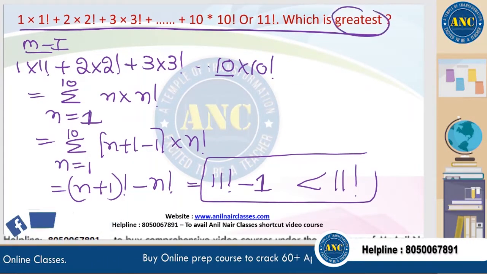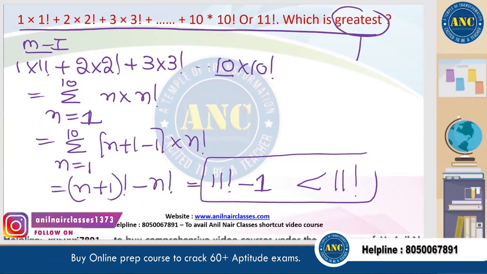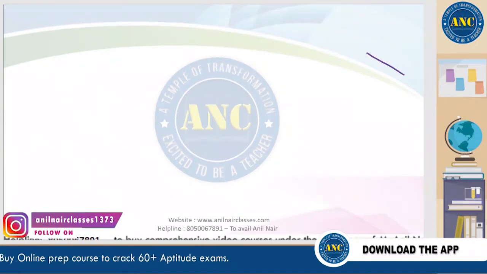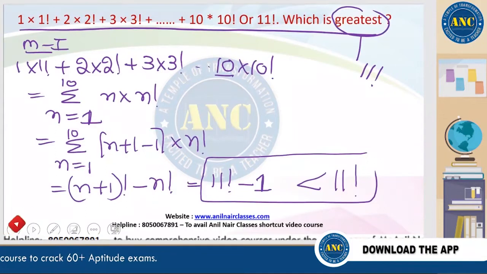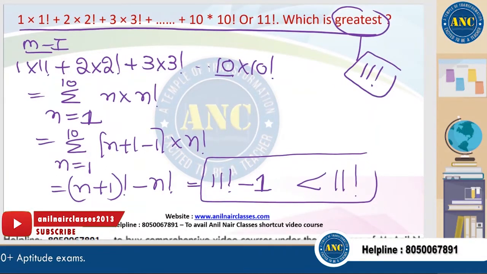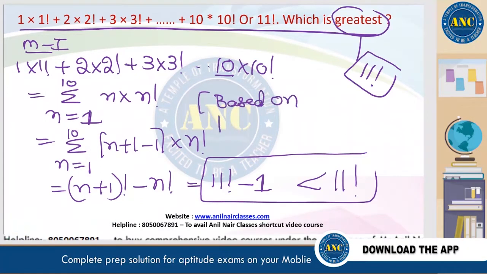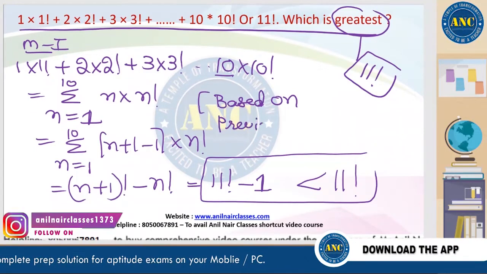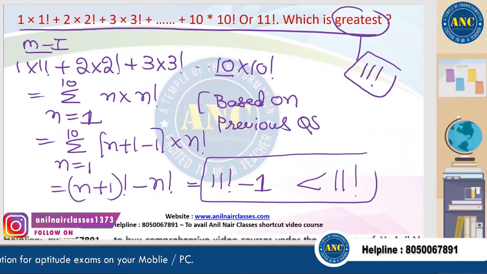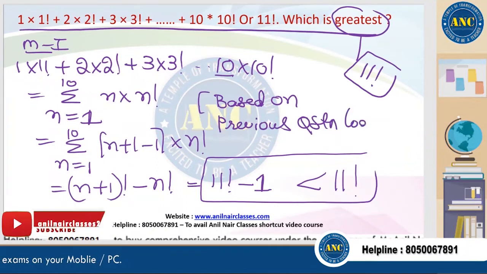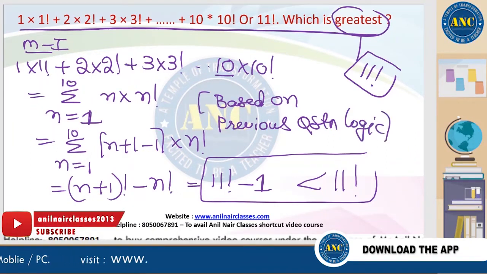Virat Tendulkar, I don't need the answers, beta. Just listen to the class. The answer is, which is greatest? 11 factorial is greatest. Method 1, this concept is based on previous question logic. We have done it.